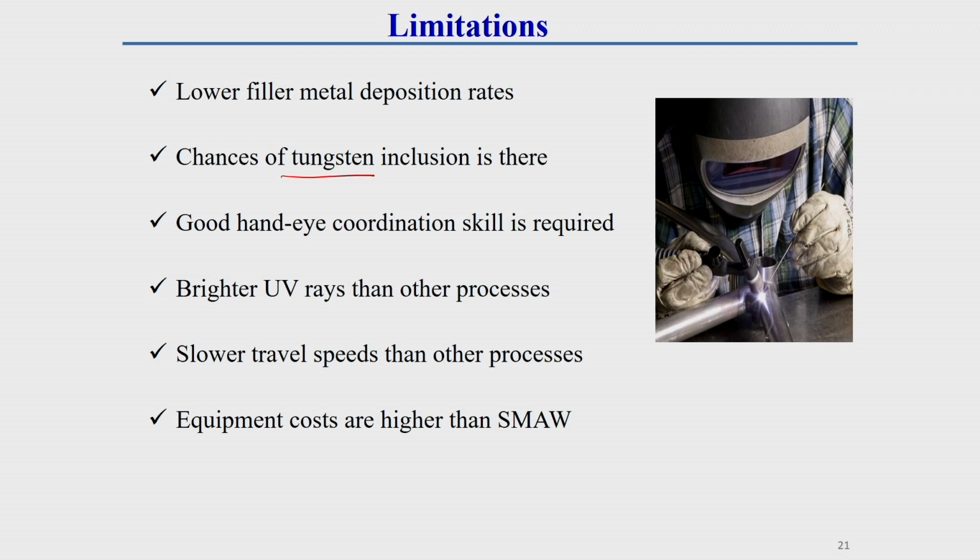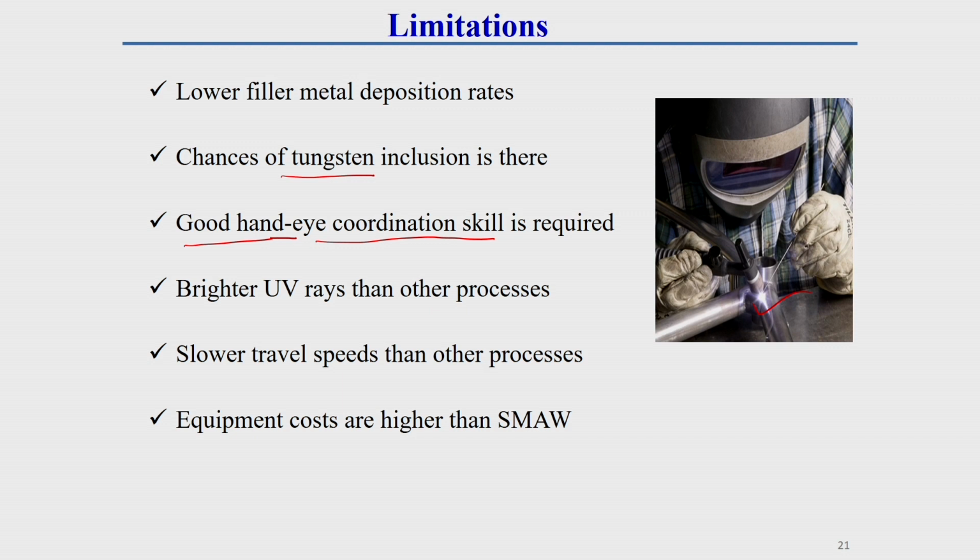Very good hand and eye coordination skill is required. Pinpoint concentration is required to do this welding operation, so good hand eye coordination skill is very much essential.